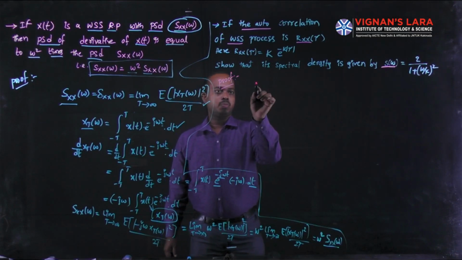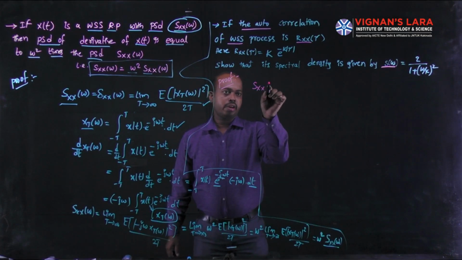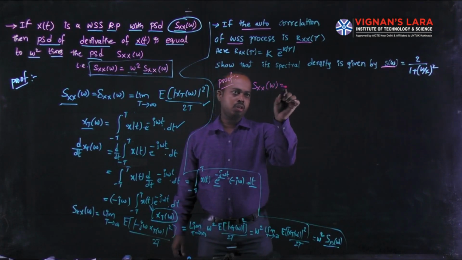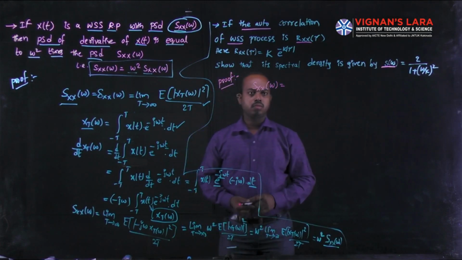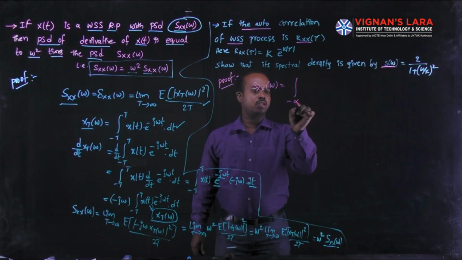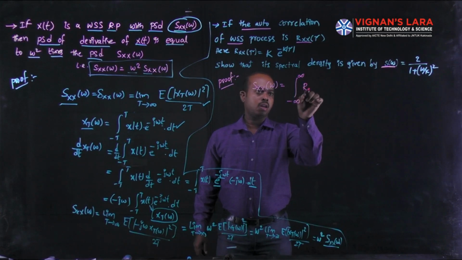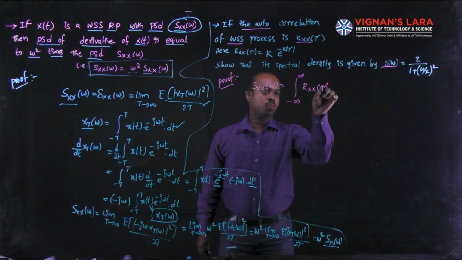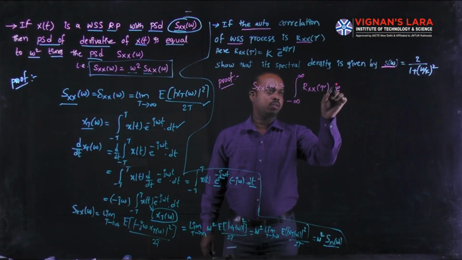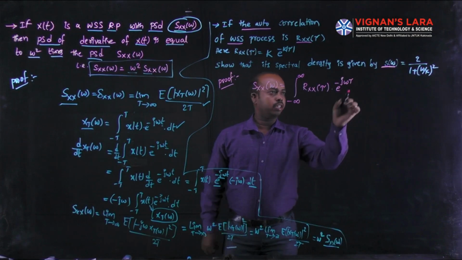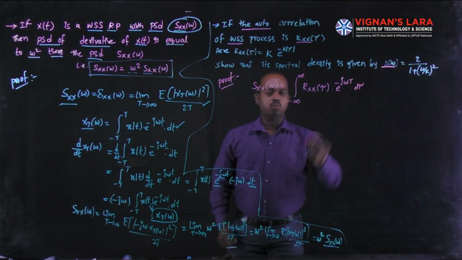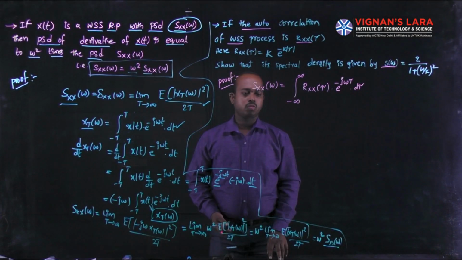Here, the power spectral density S_XX of omega is equal to, the formula is, integral from minus infinity to plus infinity of R_XX of tau into e power minus j omega tau into d tau.